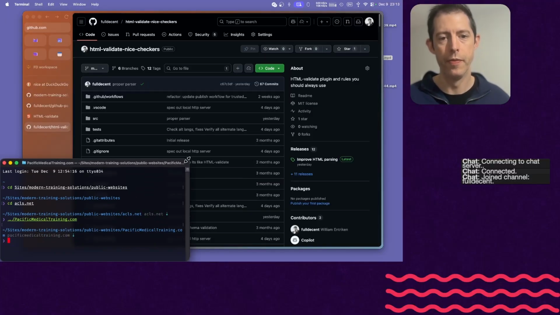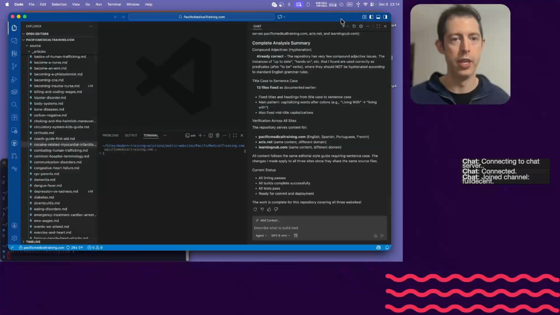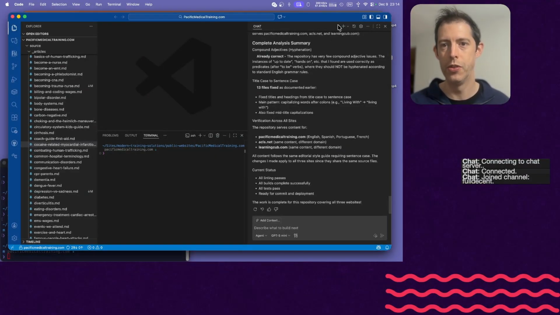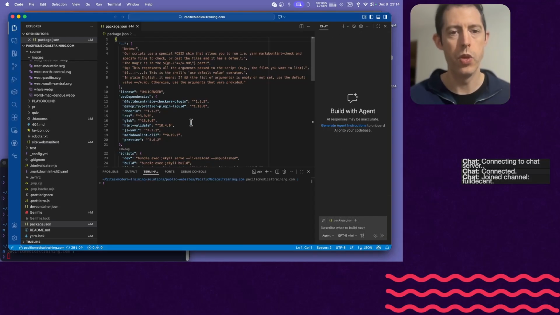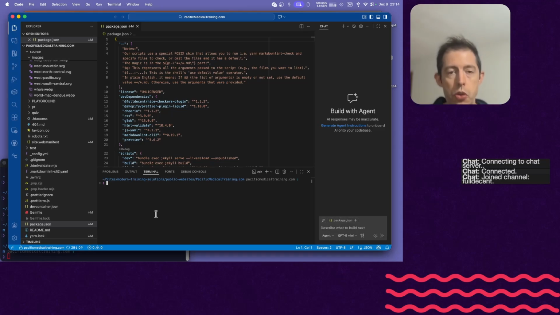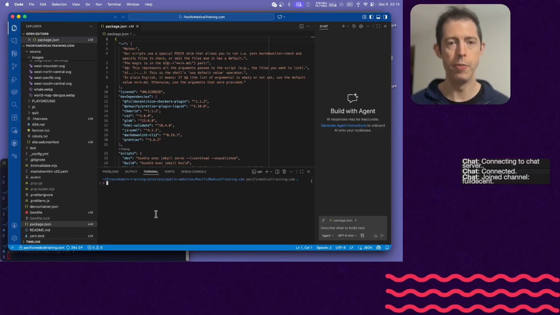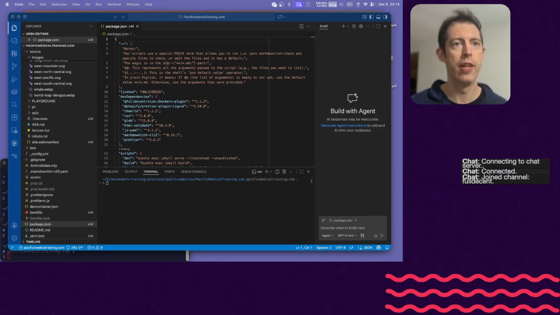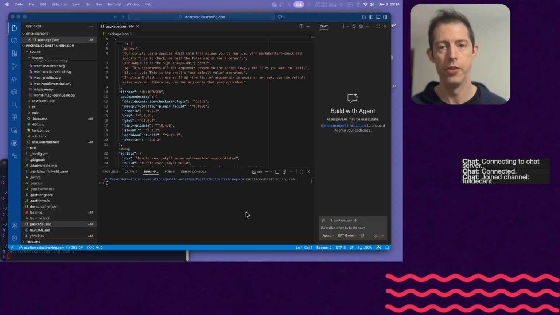Okay, here's our website. Let's open up in VS Code. This is a live website. It's got all the normal stuff, good stuff, bad stuff, and we will build this website. Now, I'm not going to pull from Git, so you're going to notice that we have some old code here. And that's fine, because our goal here is to deal with a messy site that's got some problems. I've already fixed these problems in real life, but we'll go back and try and fix them again here and see how that feels. So this will allow us to really feel what it feels like to go through some of this stuff.